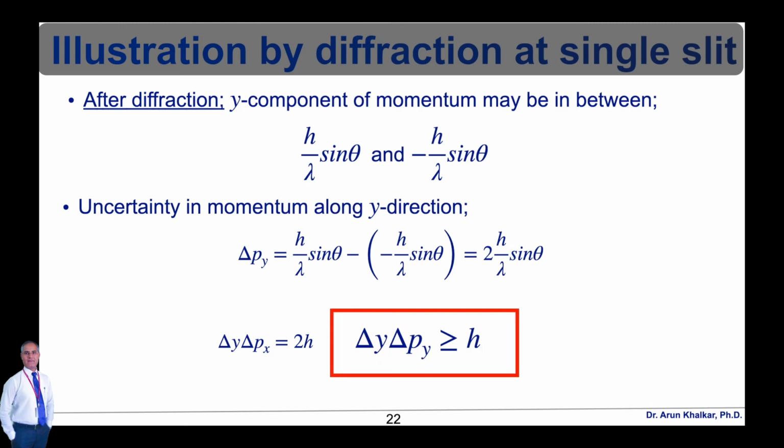So as per this experiment, we can prove the Heisenberg uncertainty principle with the help of diffraction at a single slit.